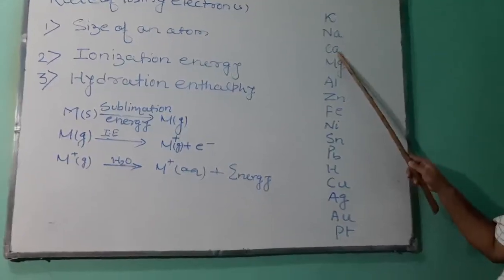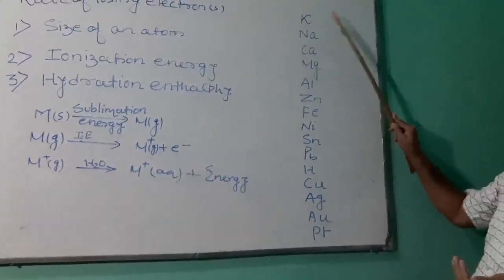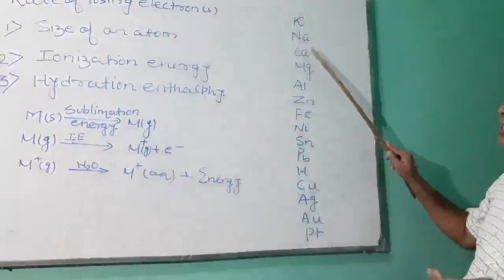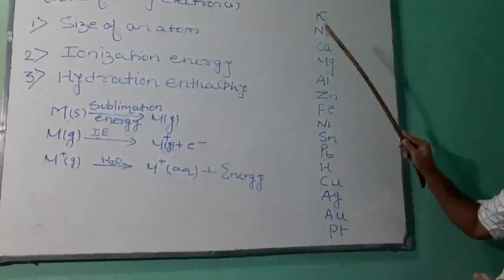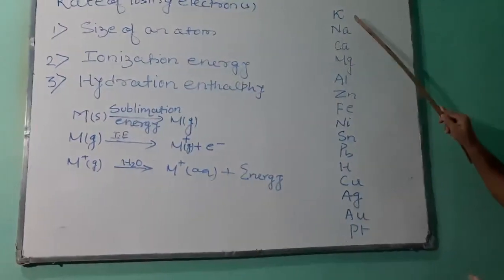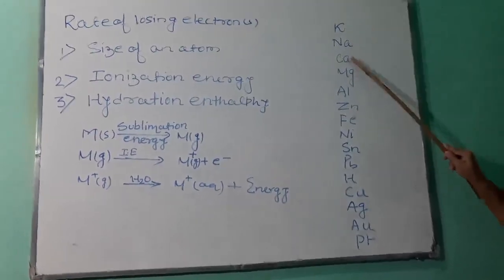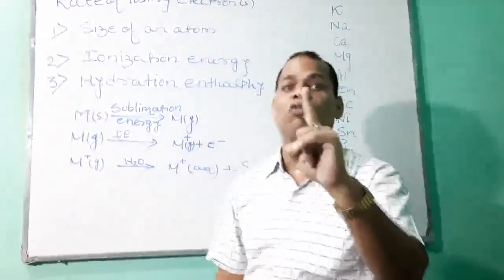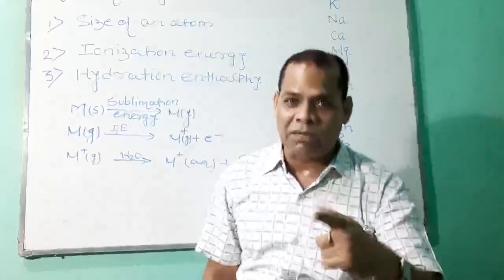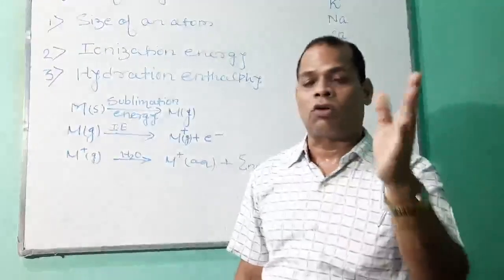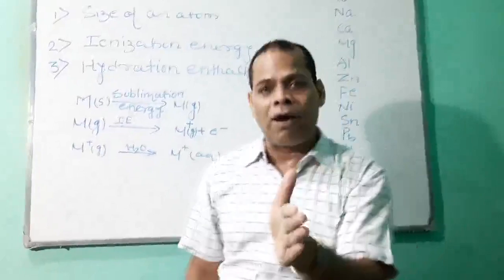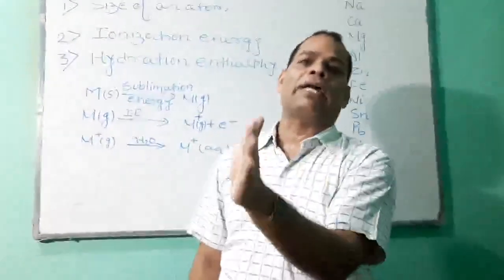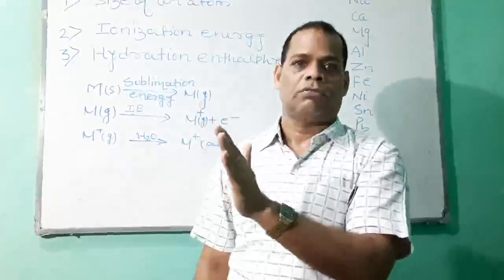Now you will object: sir, potassium has 4 shells, calcium also has 4 shells, then why is potassium more reactive than calcium? My dear students, potassium has to lose only 1 electron, but calcium has to lose 2 electrons in order to acquire the nearest noble gas configuration.